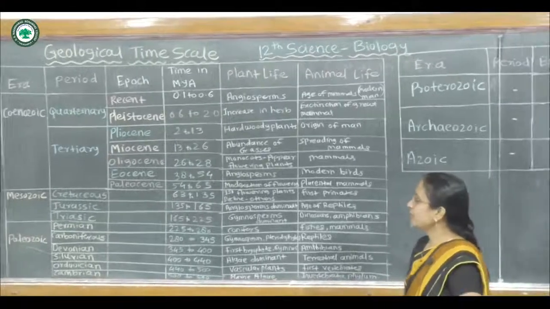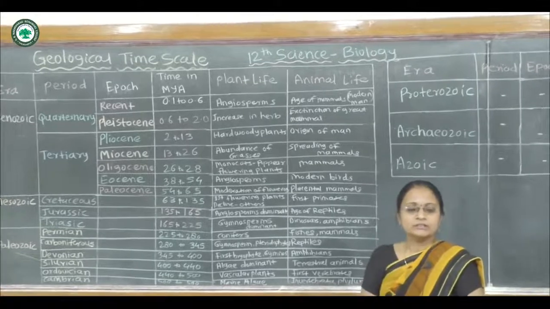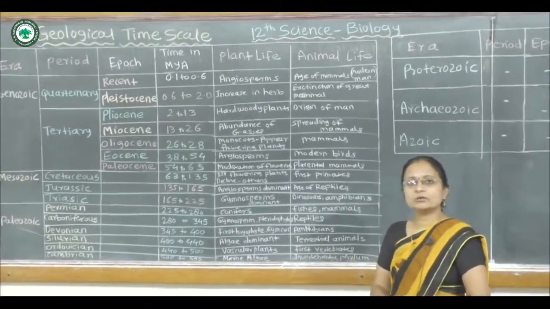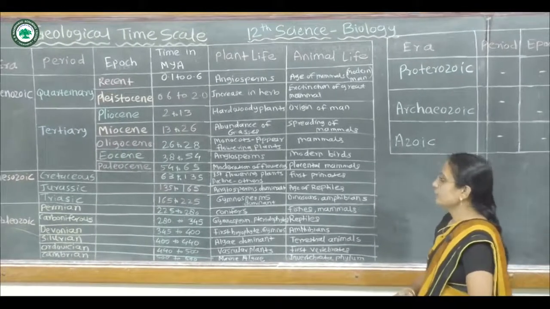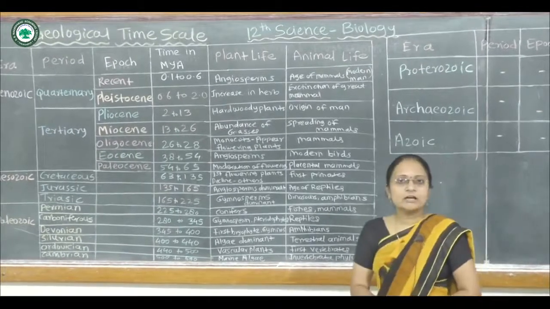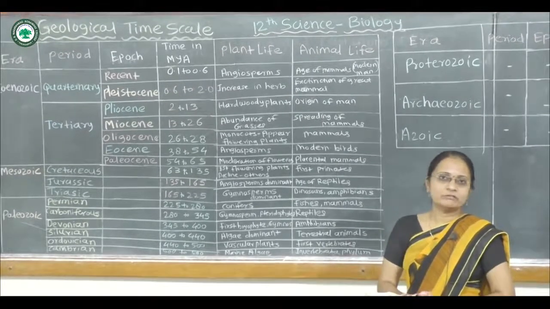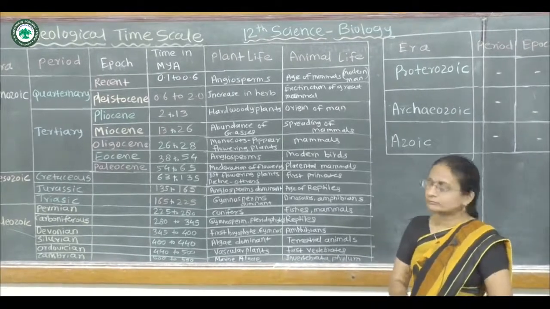In the plant life, the origin of the conifer takes place, and the decline of the lycopod. The cycads and the conifers are mostly abundant in this region, and the fishes and the mammals are also dominant here. The various types of fishes survive, and various species are dominant at that time.